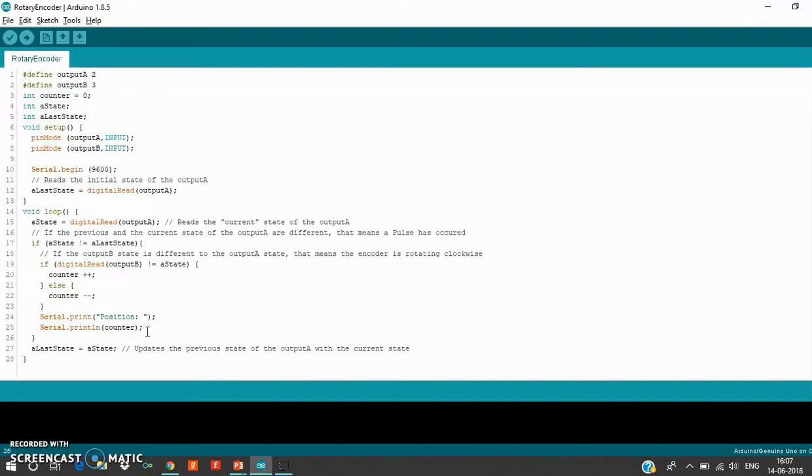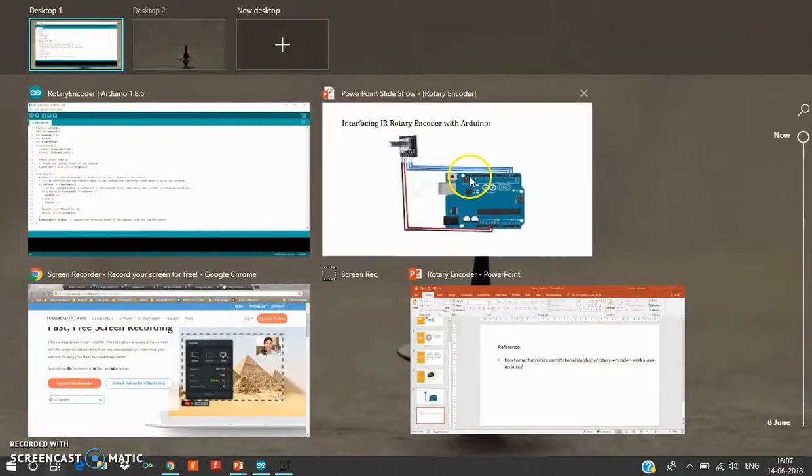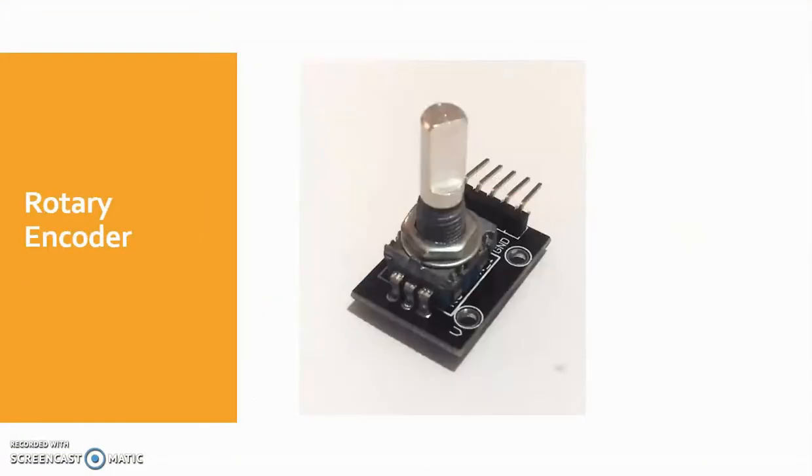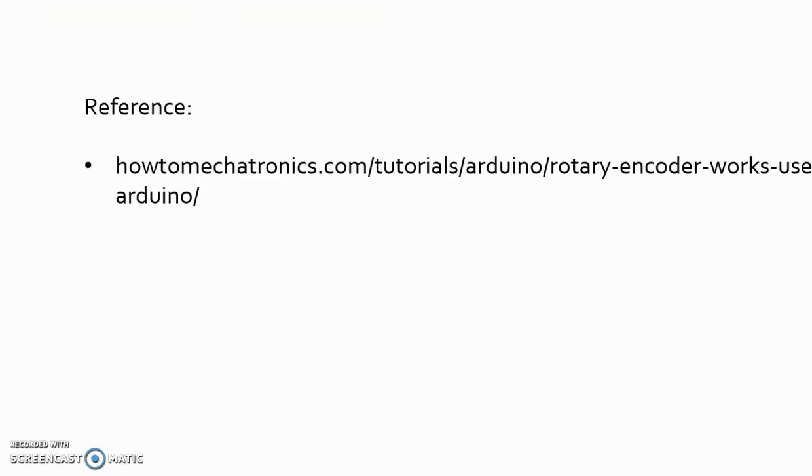What is the application of this? The rotary encoder that you can see here is used for regulating the speed of a DC motor. It can also be used in devices that are based on position sensing, or for adjusting the frequency, etc. This is the reference site that I have referred to for this video. So this is all about the theory. Now let's move to the demonstration.